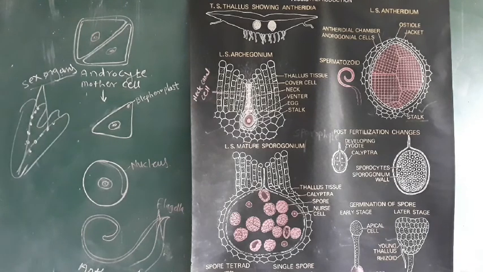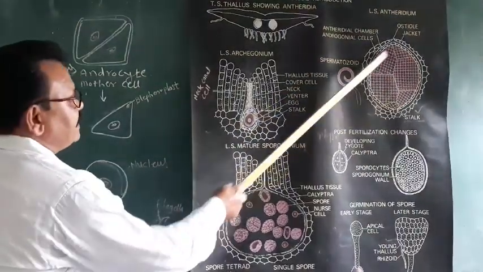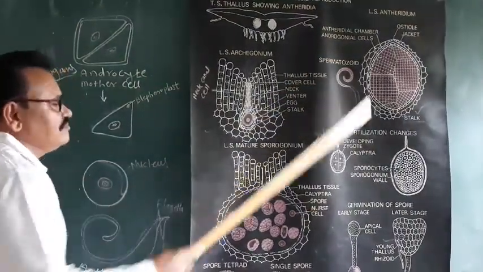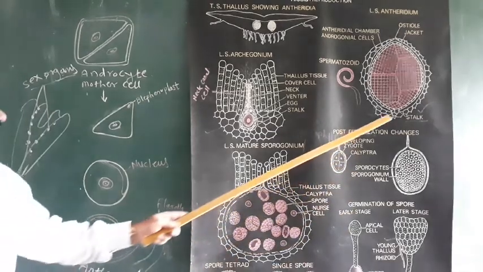The antheridium is a flask-shaped structure, and it is present in the mid-dorsal line. This is the structure of the antheridium, and it is present in the gametophytic tissue of the thallus. The mature antheridium of Riccia consists of a few-celled short stalk attached to the base of the antheridial body.